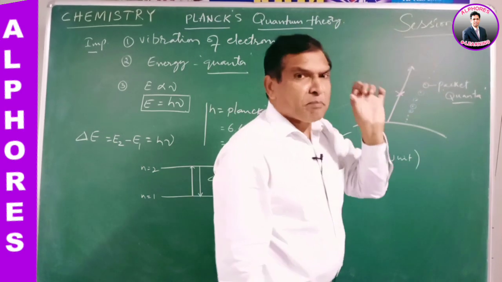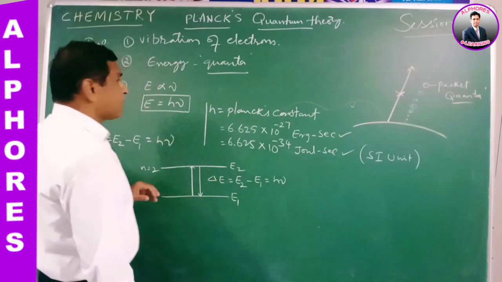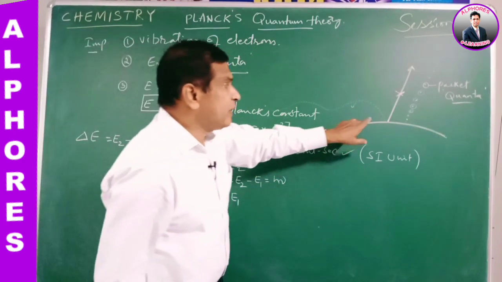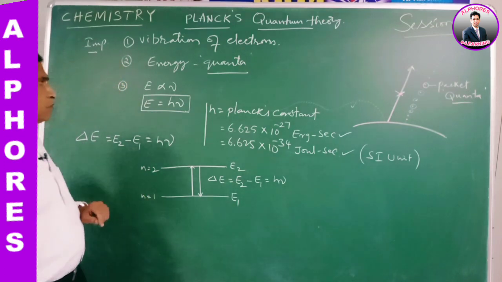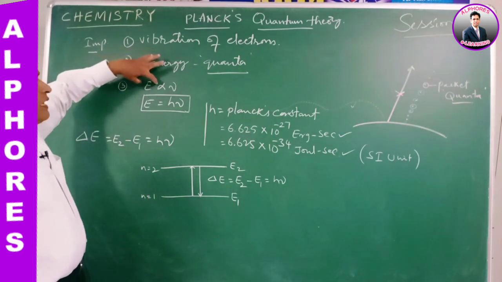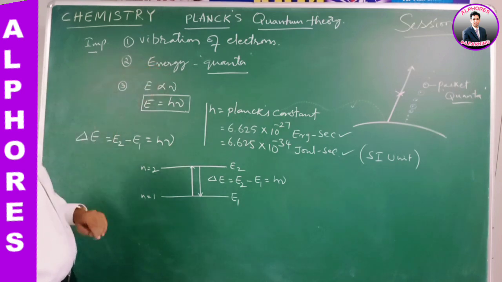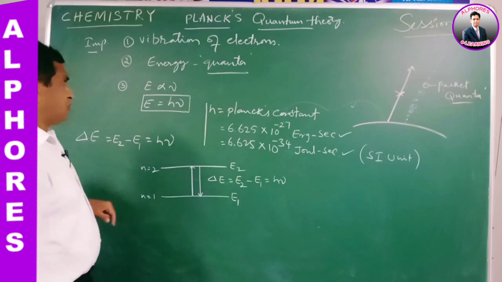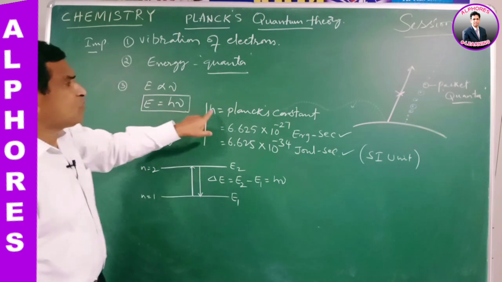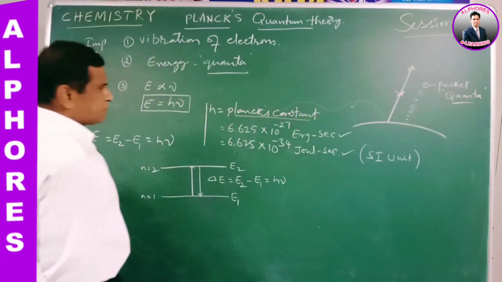The discrete packet form of energy is called quanta or quantum. The quantum energy is always propagated in the form of a wave. The emitted radiation energy is directly proportional to its frequency. E equals h nu, where h is Planck's constant.